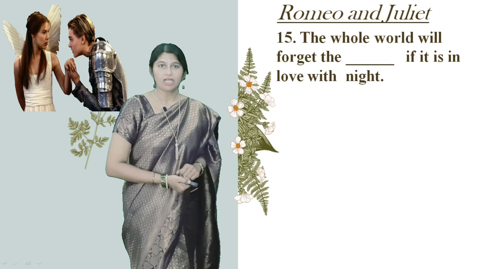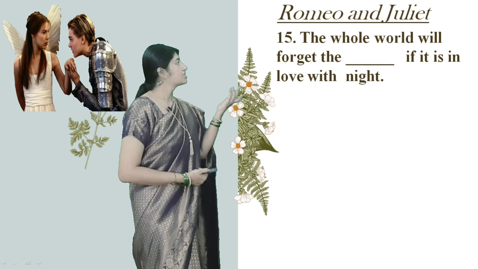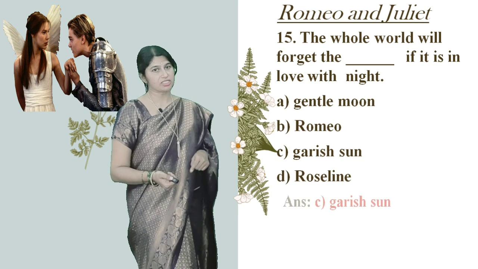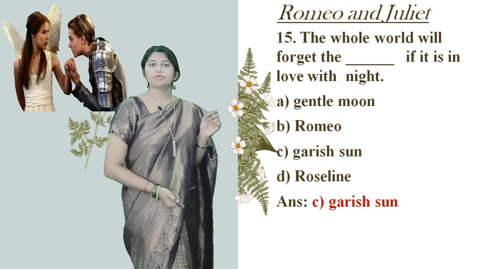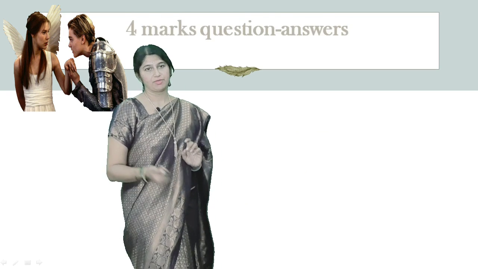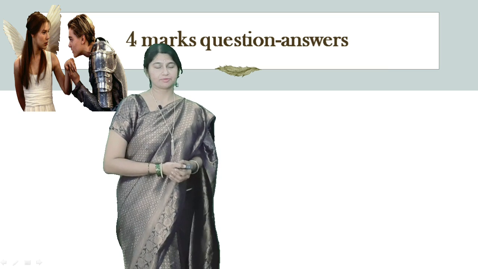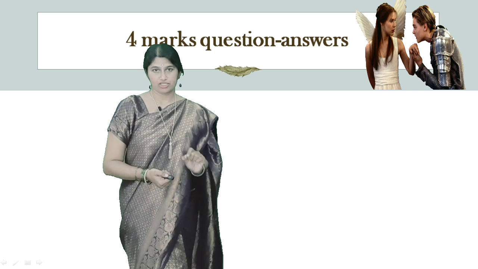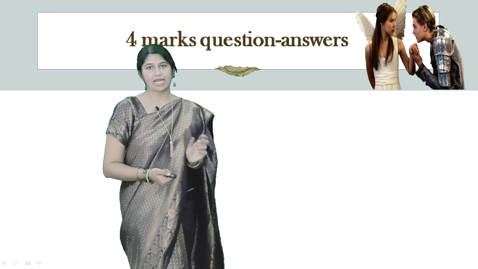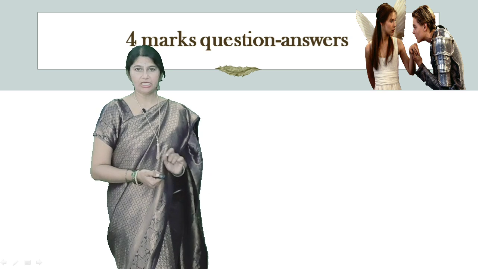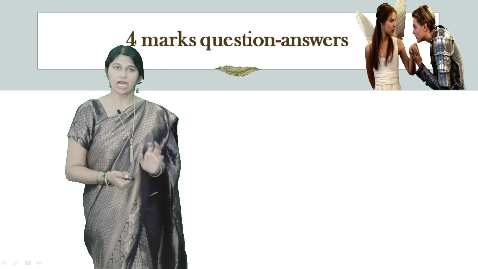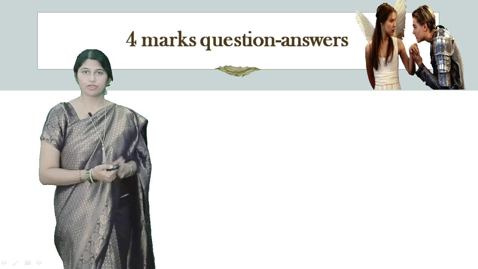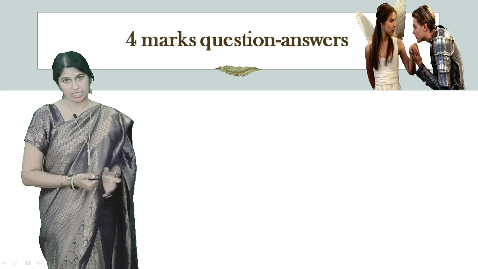The 15th question: the whole world will forget the dash if it is in love with night. So whom will the whole world forget? Gentle moon, Romeo, garish sun or Rosalind? It is option C, garish sun. Please remember these MCQs. If you remember these MCQs, you can also answer the match the following. In match the following, usually a character sketch will be given, which is frequently asked. Remember the character sketch. Okay, these MCQs will be useful for the match the following.